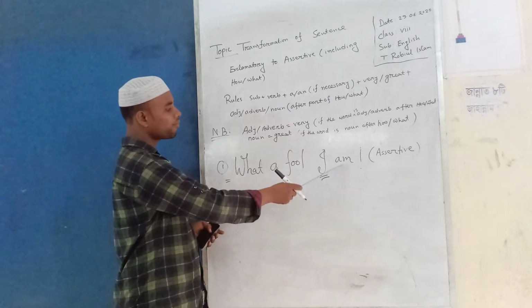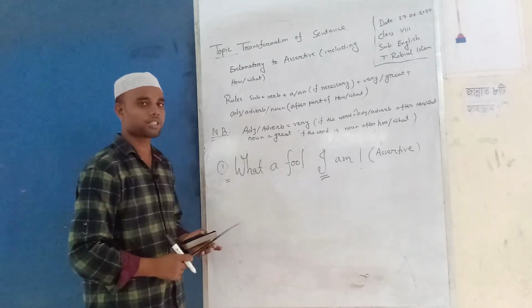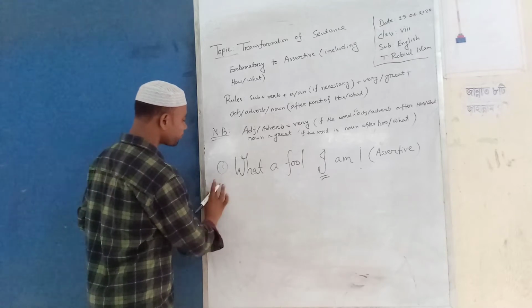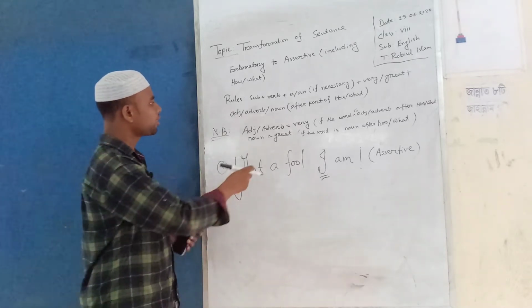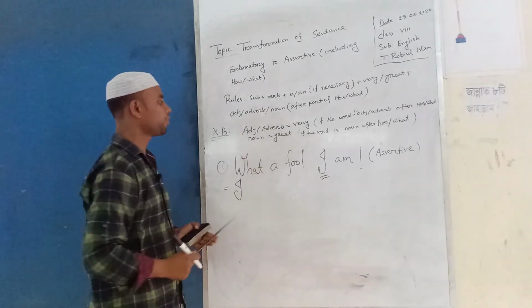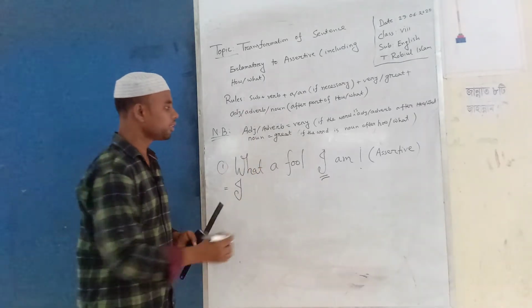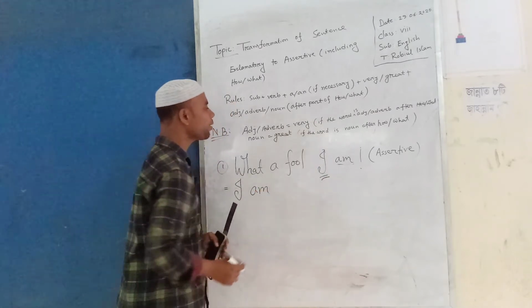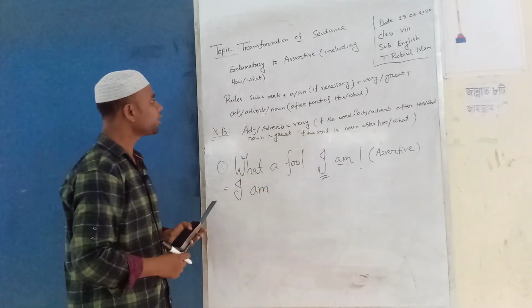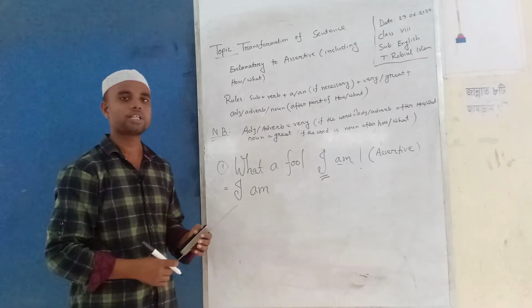Here am is the verb, I is the subject. So, I. Next, verb. What is the verb? Here am is the verb. So, I am. Then a/an if necessary.